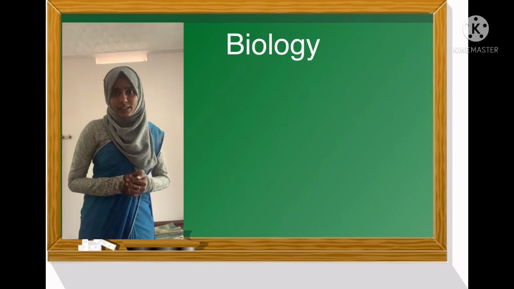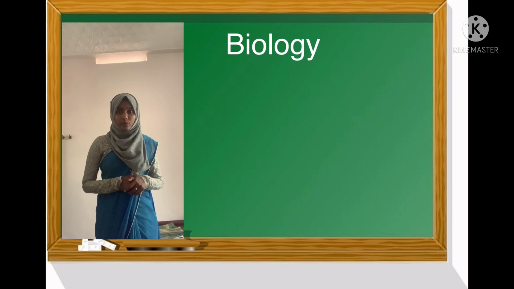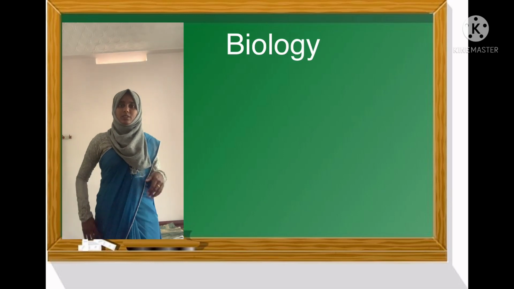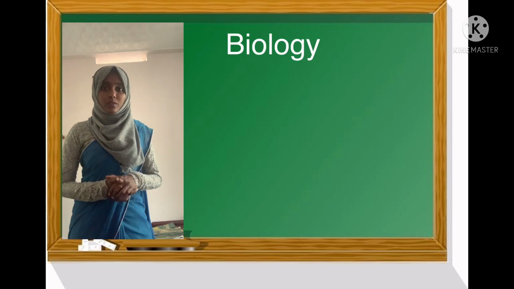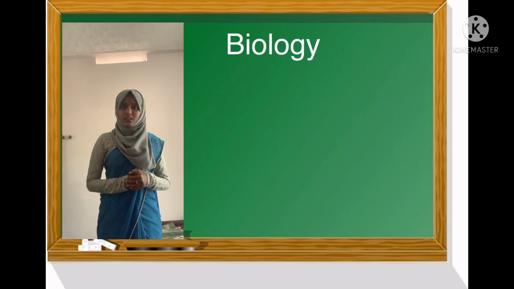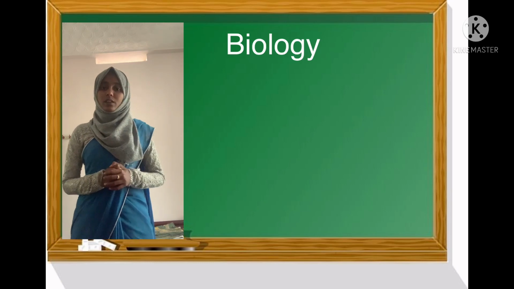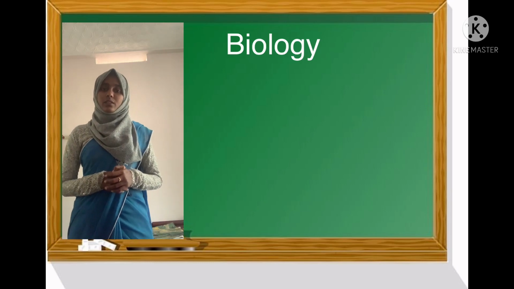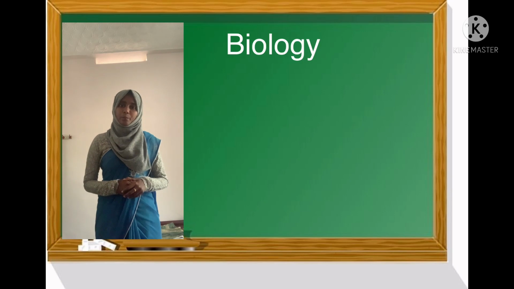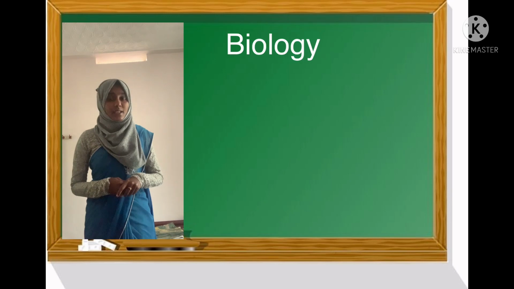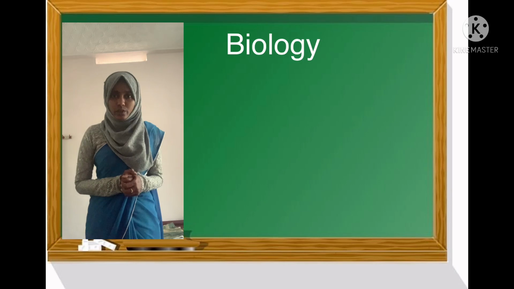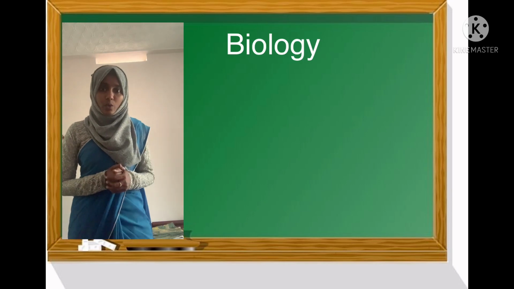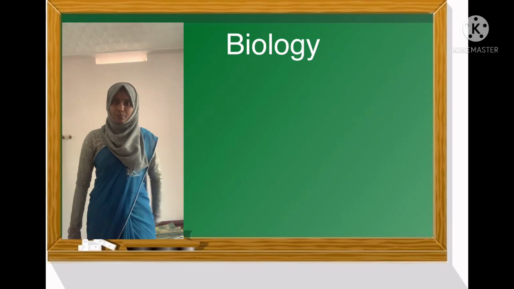Today we are going to discuss the conservation of biodiversity. Do you know how we can conserve biodiversity, or any examples for the conservation of biodiversity? Like humans, animals and birds also have the right to live in our environment, in our biodiversity.